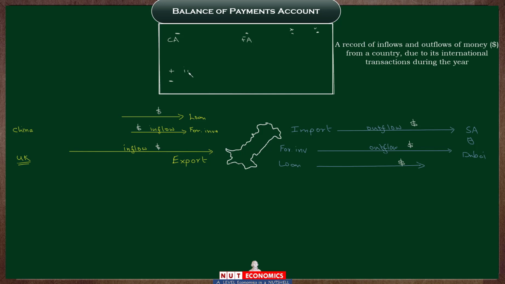So let me write that down. This is important for you to remember. All the inflows of dollars are recorded as a plus, all the outflows of dollars are going to be recorded as a minus.